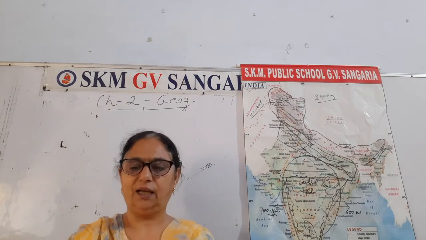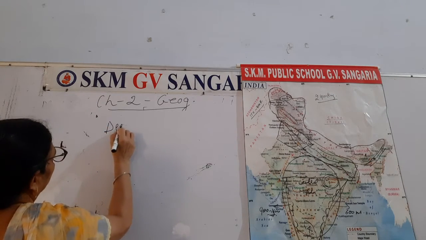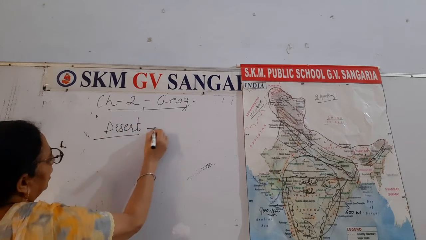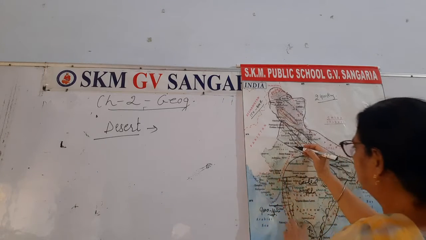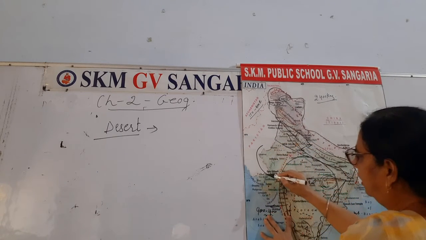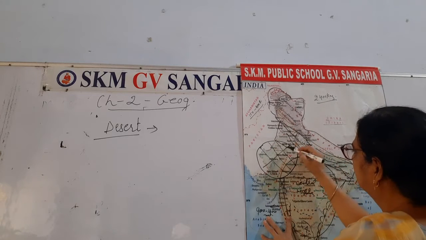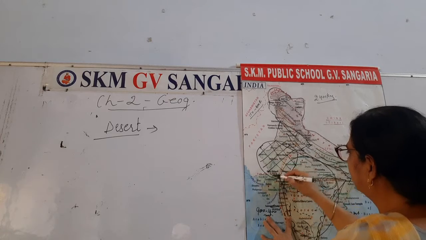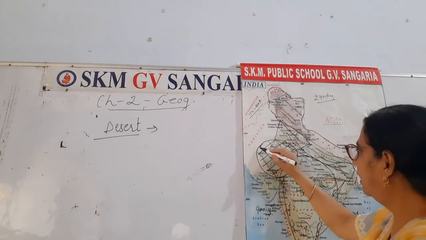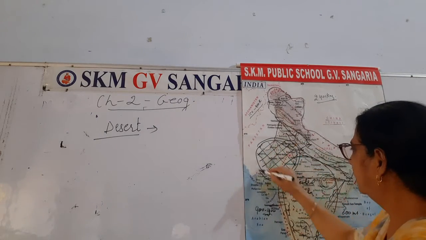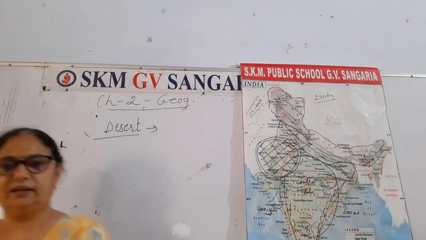And today the last part of the physical divisions is the desert. It is here. I am going to highlight it with this circle having squares. This area is the Indian desert.